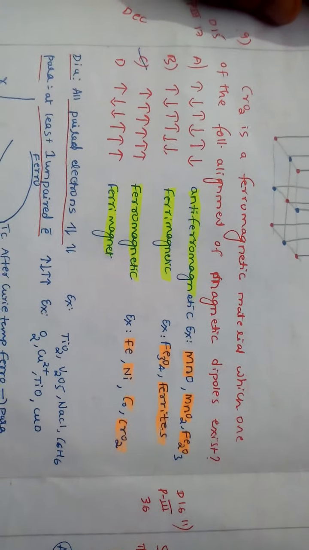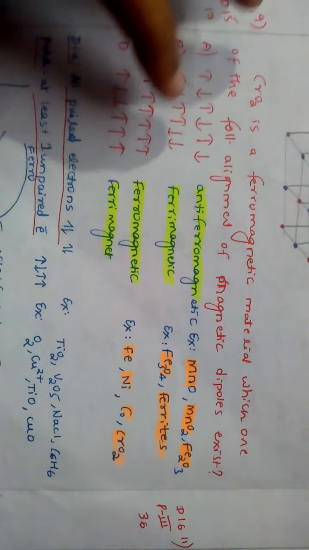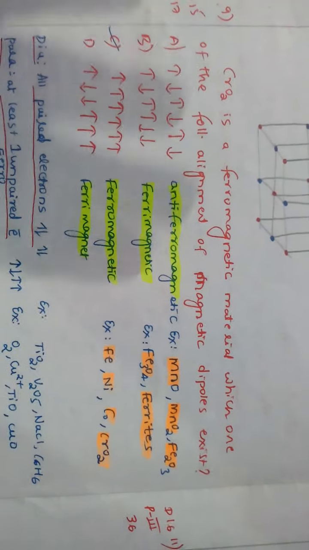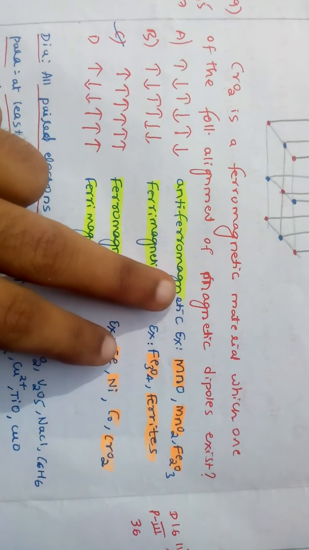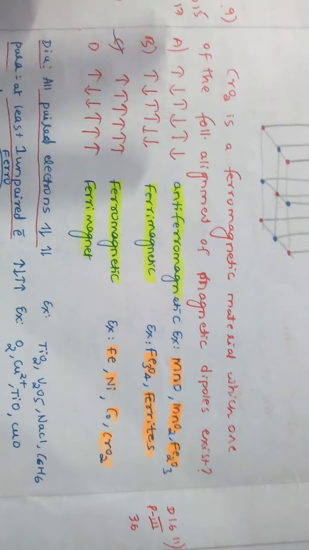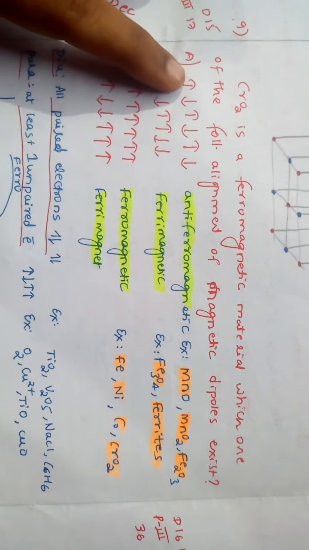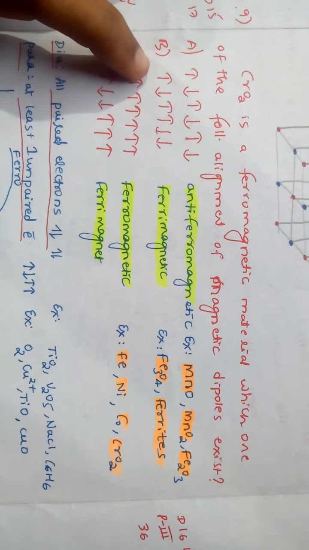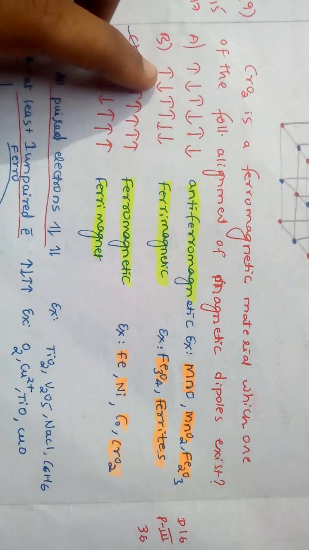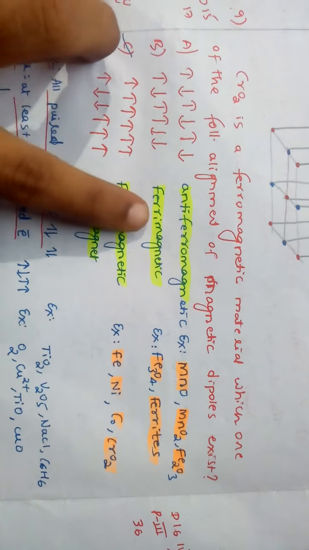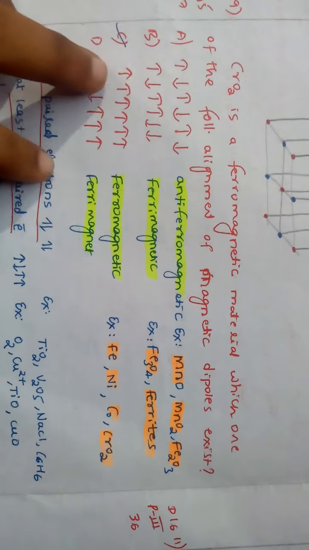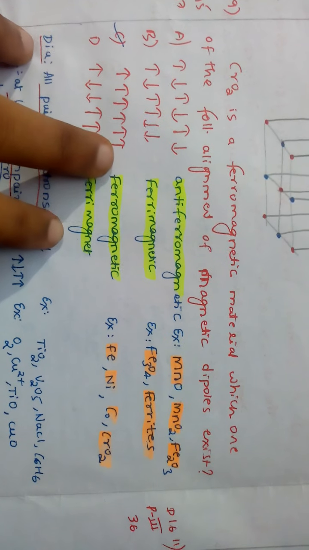CrO2 is a ferromagnetic material. Out of these, which alignment will they assign? I have written answers only. If they ask for antiferromagnetic, up and down, up and down, like this you have to assign arrow marks. In the paramagnetic case, some arrow marks are upside, some are downside. For ferromagnetic, for CrO2, all arrow marks are aligned in the upward direction.